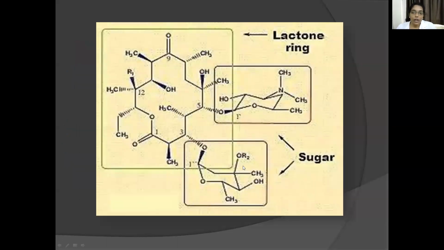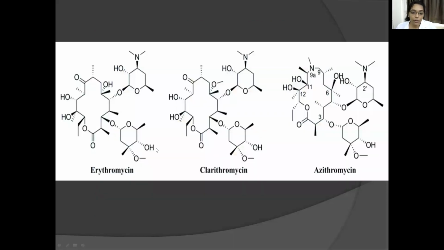So why are they called macrolides? In their structure, they have a macrocyclic lactone ring to which are attached one or more sugars. Let us compare the difference in structure between erythromycin, clarithromycin and azithromycin. Clarithromycin differs from erythromycin as methylation occurs at the hydroxyl group near position 6.